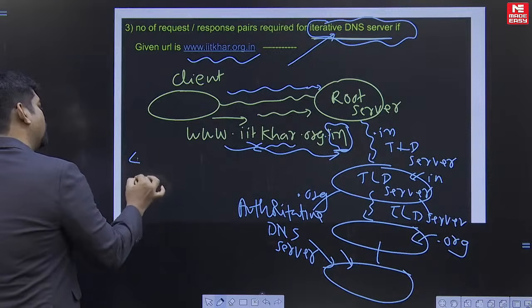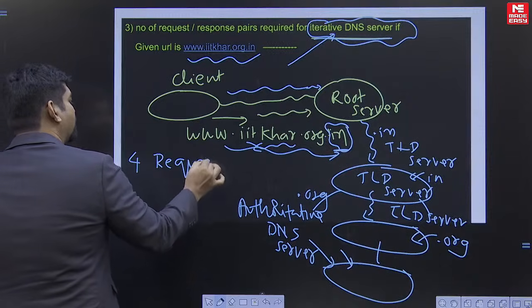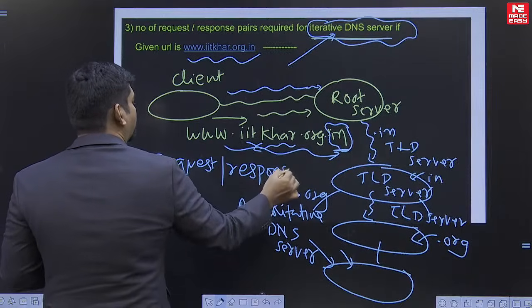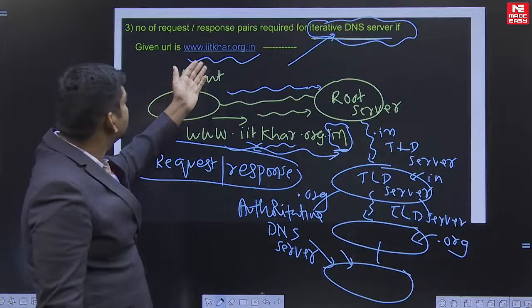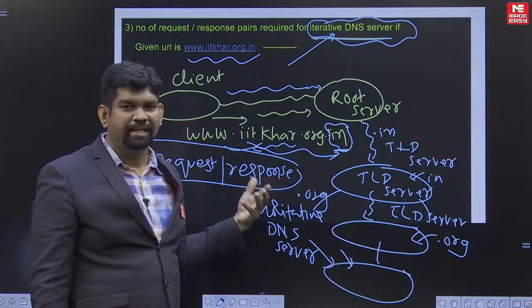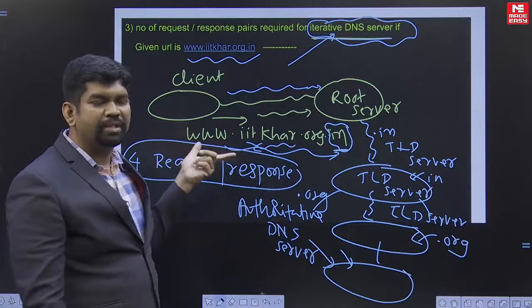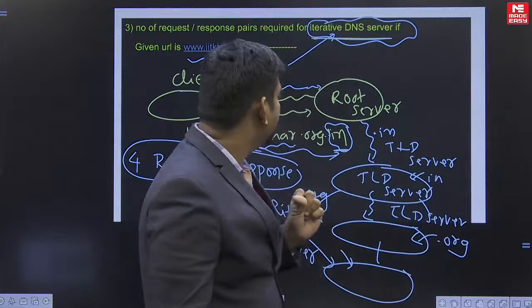So for this question, what would be the answer? 4 request and response will be there. But say if it is only IIT Kharagpur dot org, it will be 3 request and response you are going to get. So this question they have given from the application layer. Okay, good.